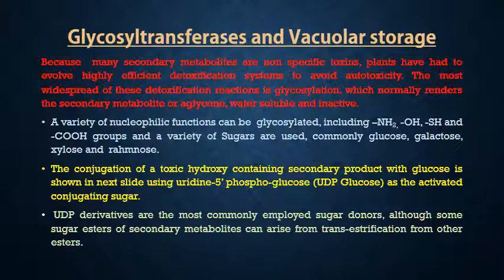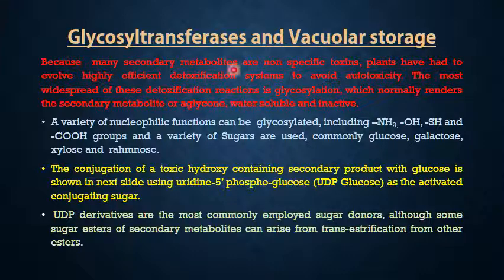And how are these secondary metabolites stored, and which enzyme is used to do this function? Generally these are glycosyltransferases, and how these glycosyltransferases work I will explain in this slide.